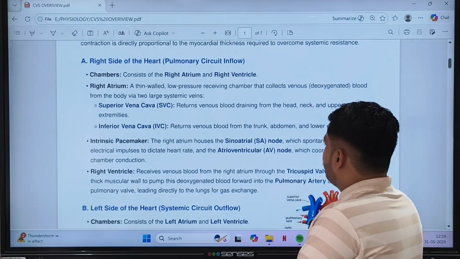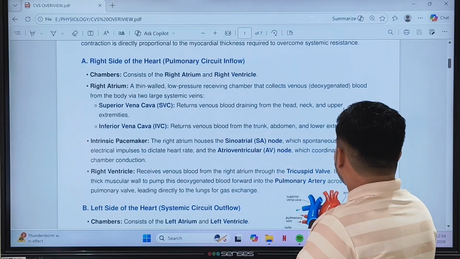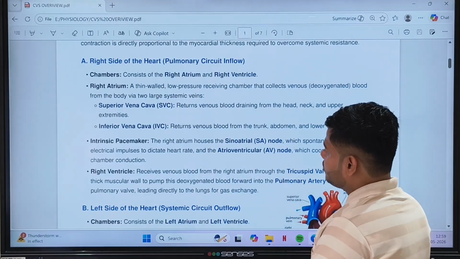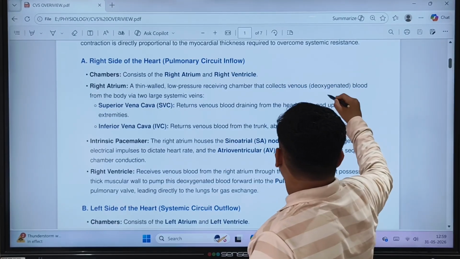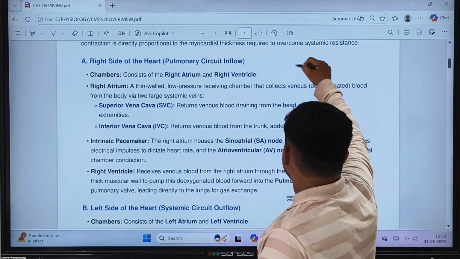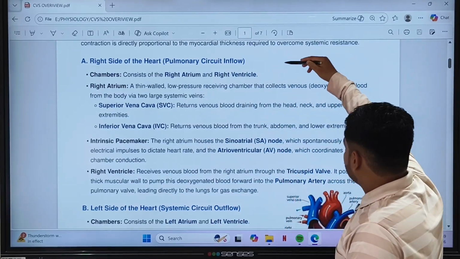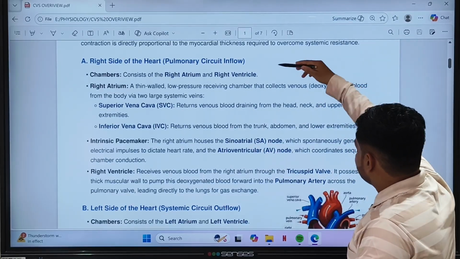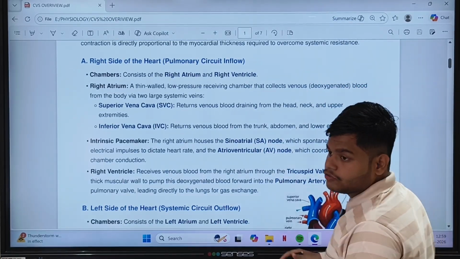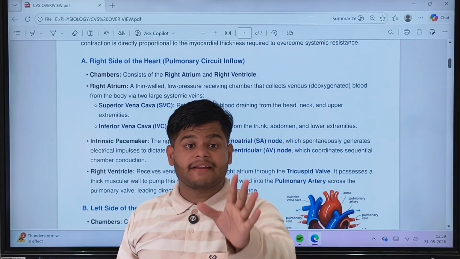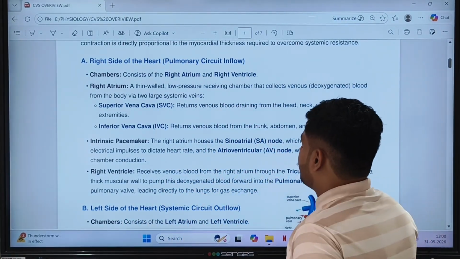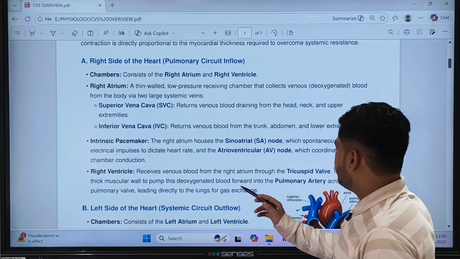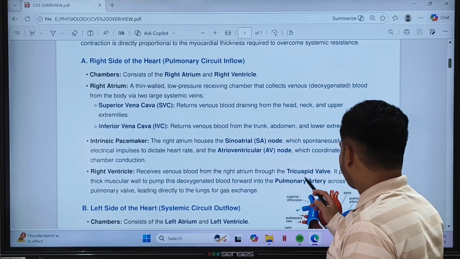Okay. And the atrioventricular AV node coordinates the sequential chamber conduction. From the SA node to the AV node, the SA node gives and the AV node receives. The AV node is also called the pacesetter. The right ventricle receives venous blood from the right atrium through the tricuspid valve.